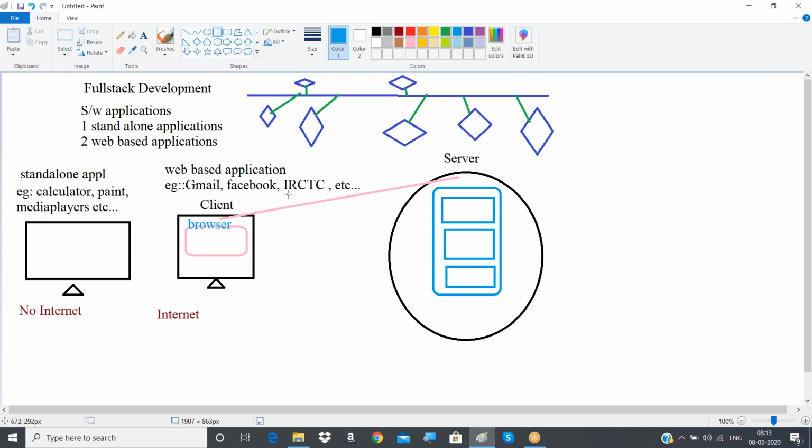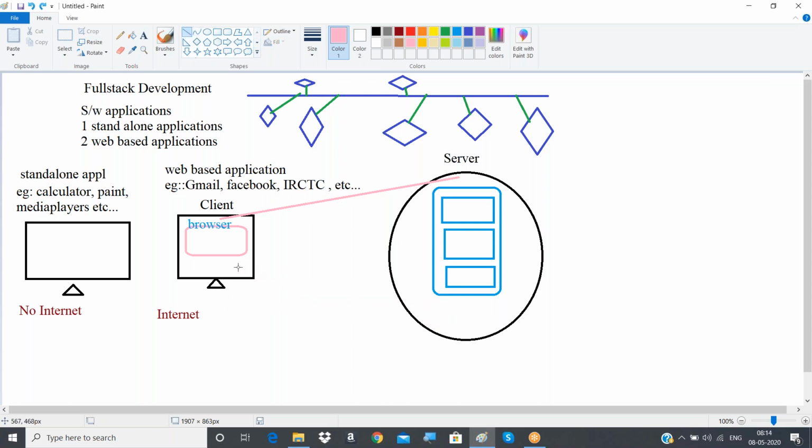Then what happens? Whatever request is coming from the client side will be stored in the server, taken into account, and processed in the server machine. Then immediately the server will send back the response to the client machine. What is the meaning of response here?